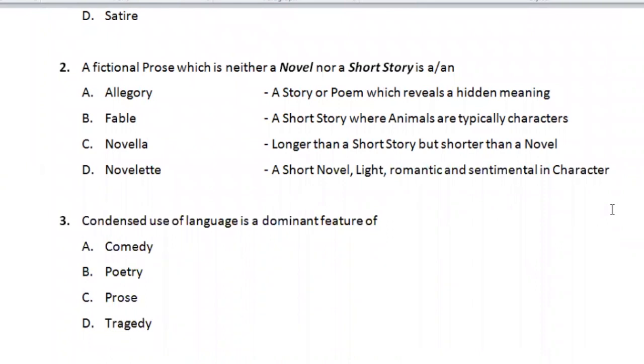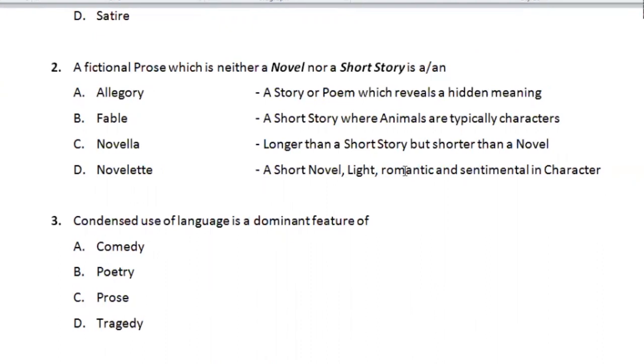Question 2. A fictional prose which is neither a novel nor a short story is A, allegory, no. B, fable, no. C, novella, yes. D, novelette, no. So we are looking at a type of prose that is not a novel and is not a short story. Allegory and fable are off, because they can both be a novel and a short story. It all depends on the number of words. Novelette is a short novel. That means it's a novel here. Okay, so that disqualifies it.